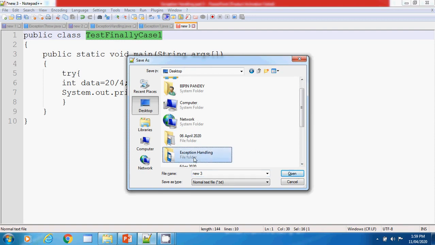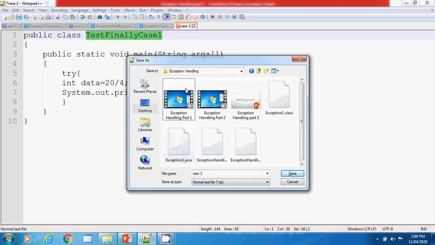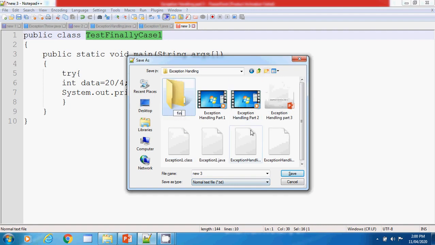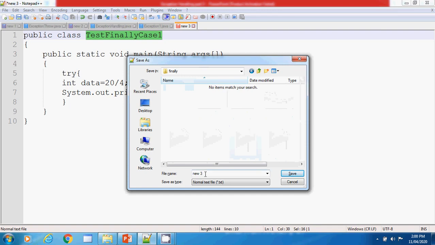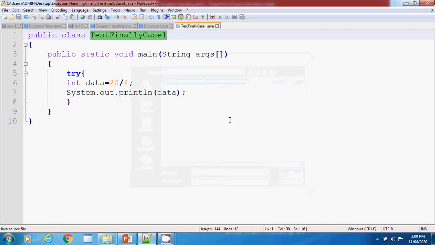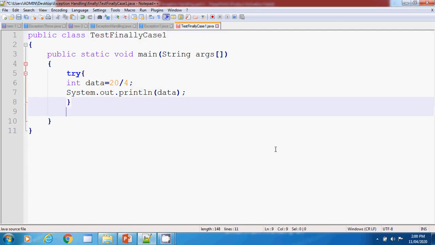You can create it in any of the directories. For the sake of ease, I am creating one more folder inside this named finally, so that our code is managed properly. I am saving this class as TestFinallyCase1.java. Right, so we have created our try block, and we are creating our catch block also.